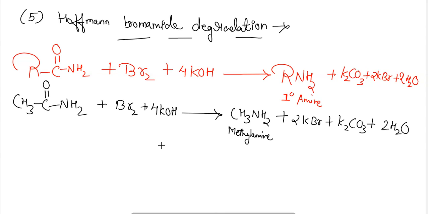So this is the Hofmann bromamide degradation method. For today, I am concluding the class here. In the next class, we will see some more preparation methods for the amines, including the industrial preparation method. And the further part of this chapter, that is the physical and chemical properties of the amines, will be discussed. So for today, I am closing the class here. We will meet in the next class. Thank you.